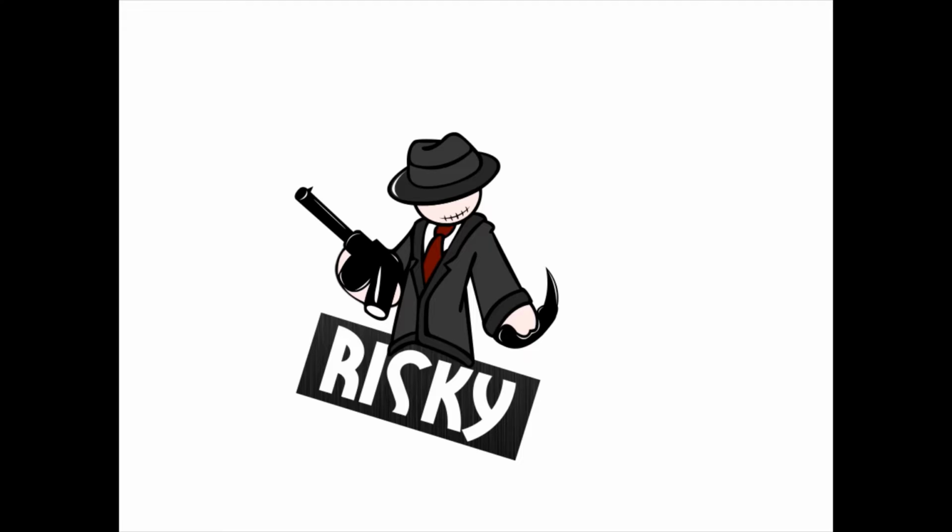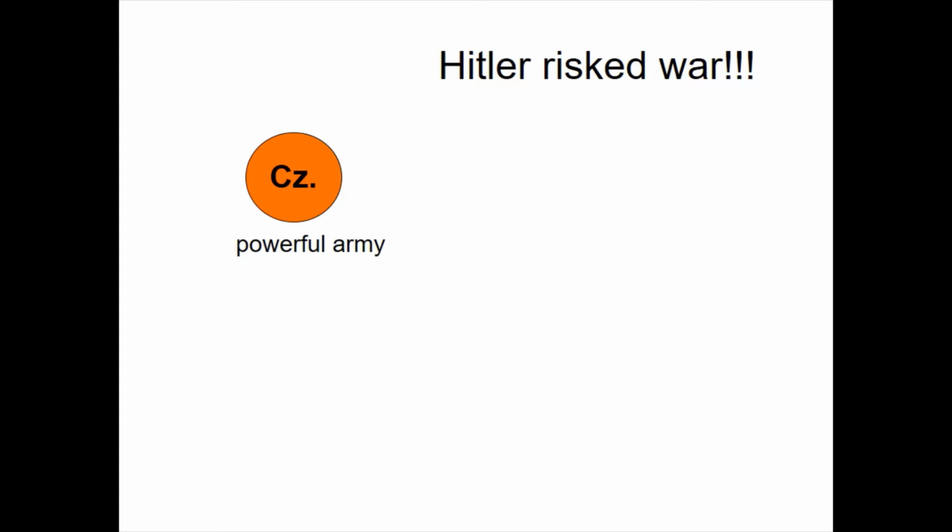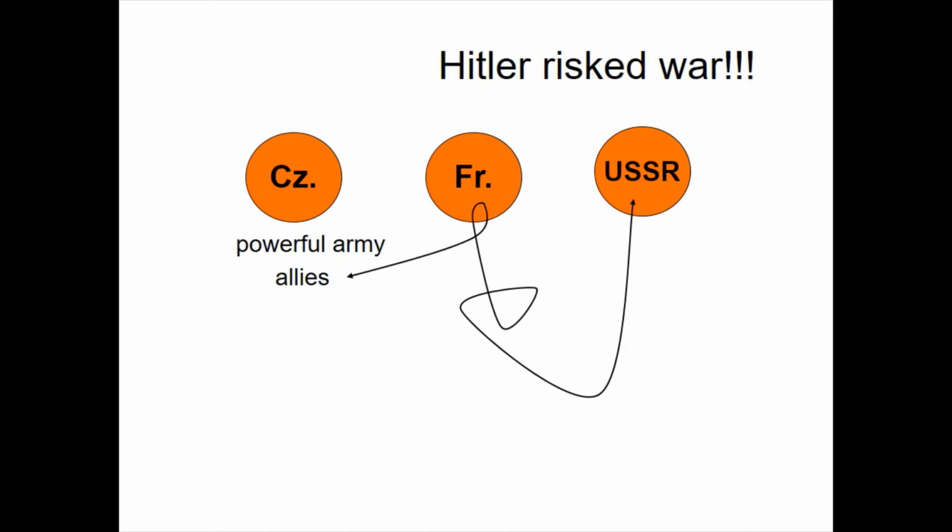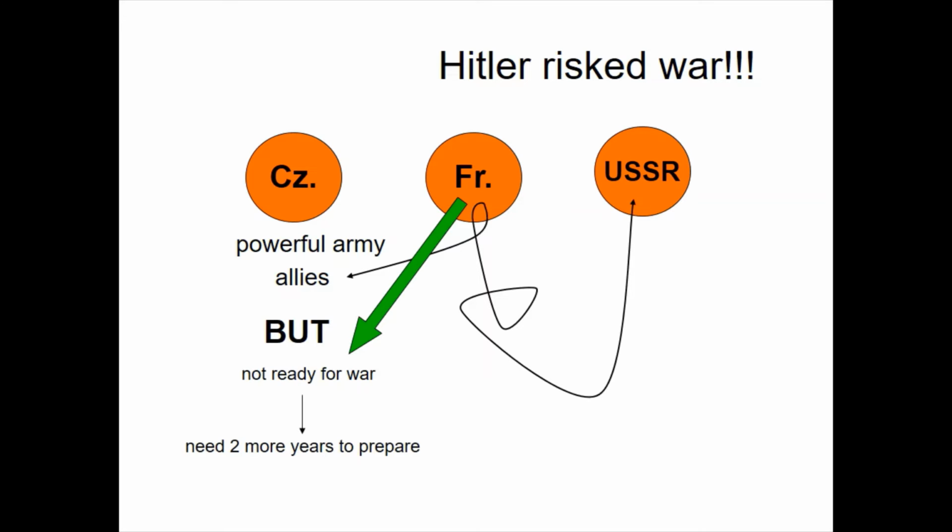This was a risky strategy on the part of Germany. Czechoslovakia had a powerful army and was also allied to France and the USSR. However, France was not ready for war. She needed 2 more years to prepare sufficiently. The USSR suffered from great political and economic difficulties at the time, as a consequence of the purges and Stalin's rapid modernization policies.